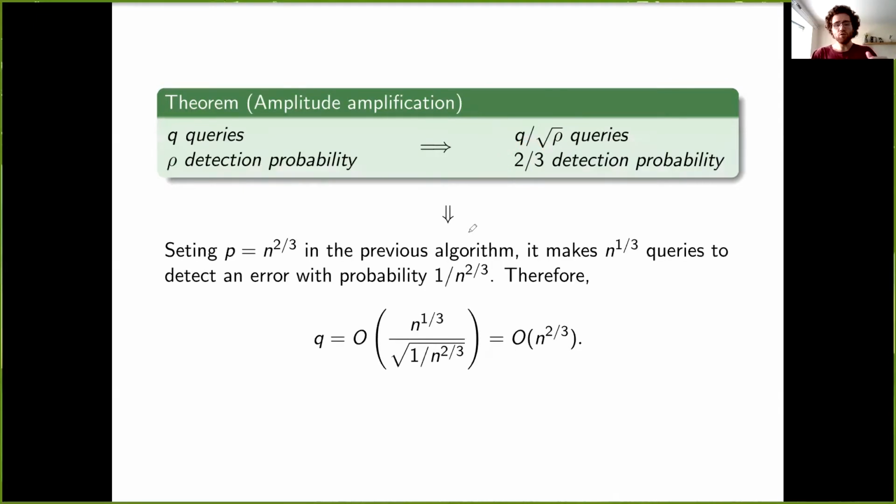So what we'll do is we'll just set the proof length to be n to the power 2/3 in this algorithm that we just discussed, so that each block has size n to the power 1/3. So that our algorithm makes n to the power 1/3 queries to detect an error with probability at least 1 over the number of blocks. And now if we plug these values into the amplitude amplification theorem, we can see that indeed the proof and query complexities are both of order n to the power 2/3 as we wanted.